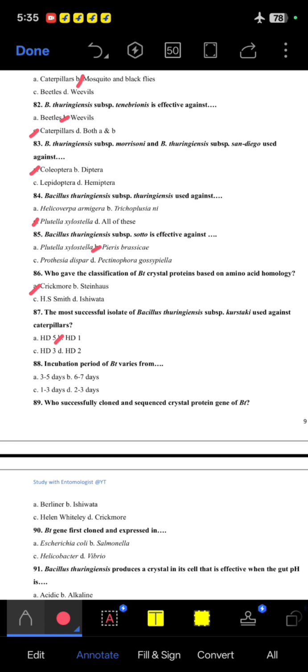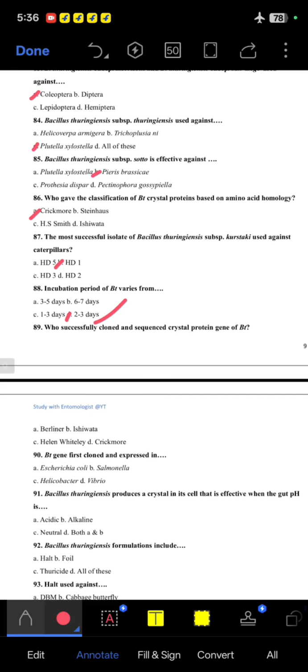88. Incubation period of Bt varies from 2 to 3 days, D option. 89. Who successfully cloned and sequenced the crystal protein gene of Bt? Helen Whiteley. C is the correct option. 90. Bt gene was first cloned and expressed in E. coli, A option. 91.